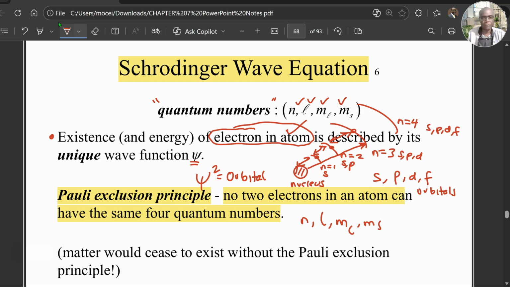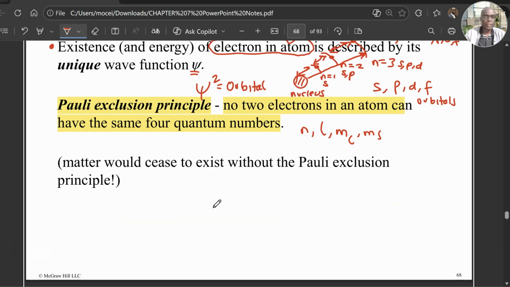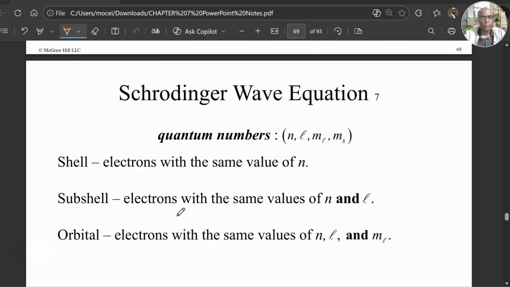No two electrons will have the same quantum numbers. Without the Pauli exclusion principle, matter will cease to exist, because we will lose autonomy. So Pauli exclusion principle states that no two electrons will have the same set of these quantum numbers.